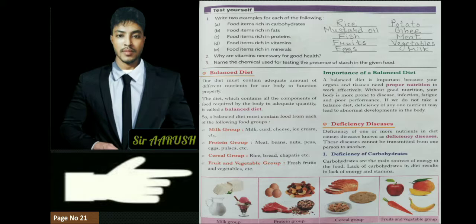And now we learn about deficiency diseases. It means if we do not eat certain foods, we will have some kinds of disease. Now we learn deficiency of one or more nutrients in the diet causes disease, known as deficiency disease. Let's see deficiency of carbohydrate.